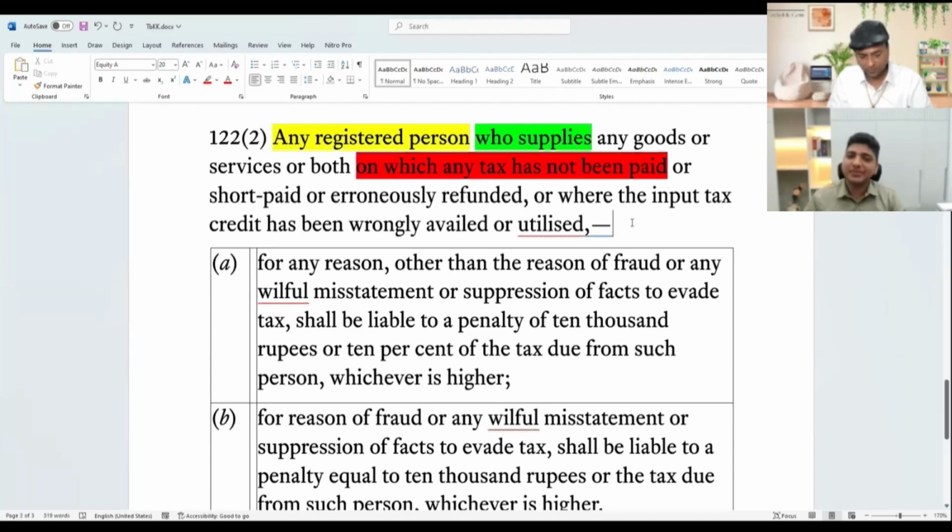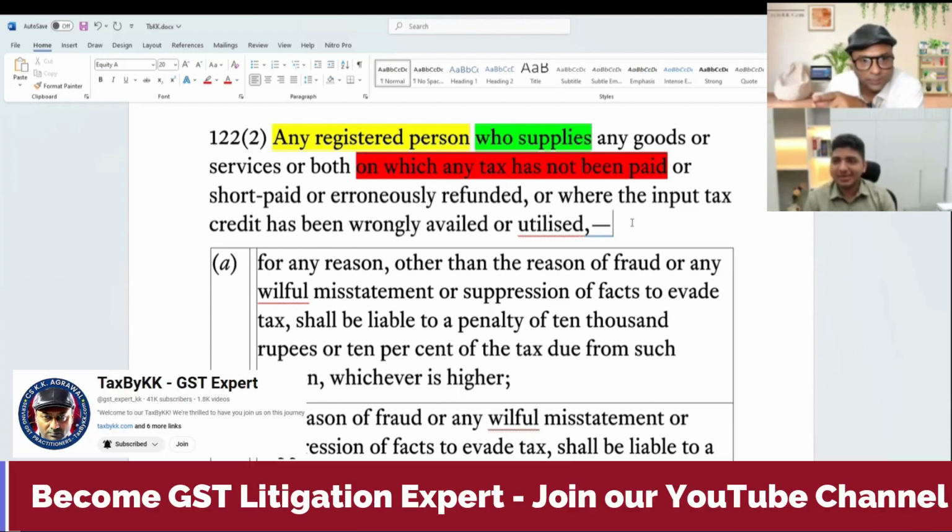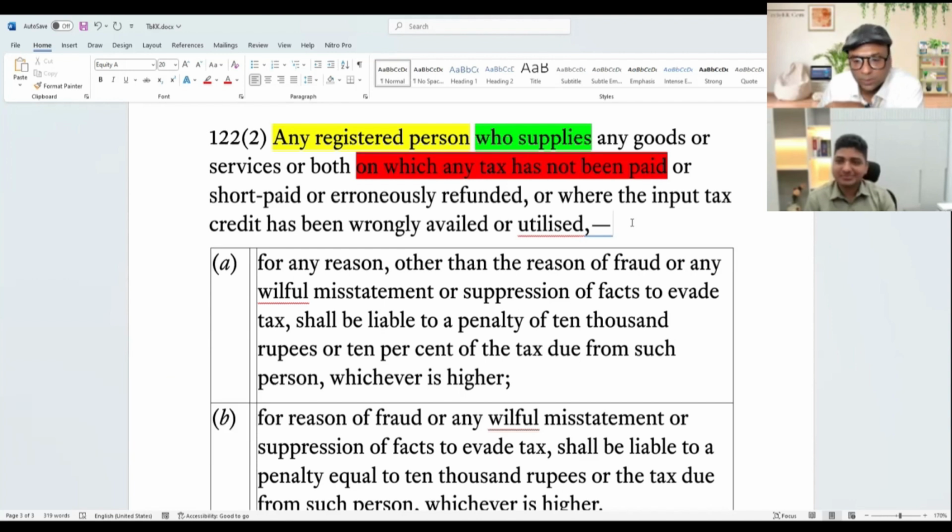So here, मैं बताता हूँ, what is marked in red, that becomes of primary importance. नहीं, let me tell you. Yes, sir. Law should be read as holistic as it can be. You cannot read the law in isolation. Yes. A registered person who supplies. Now let me show you something.